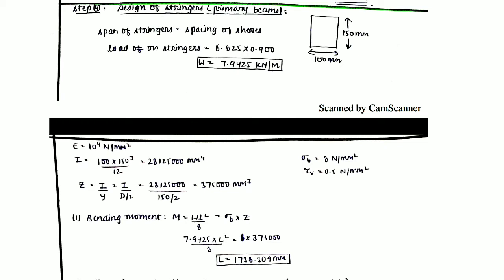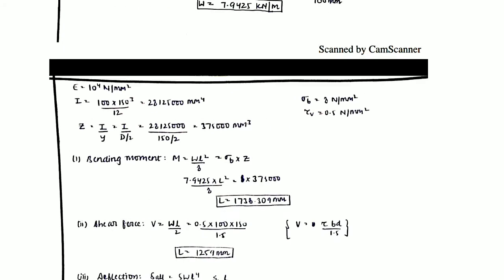When you can increase the moment of inertia with the same kind of material, then why do we go for the lower side? So the load on the stringers can be calculated in a similar fashion by multiplying the total load, that is 8.825, by 0.45 in one direction and 0.45 in another direction. So it is coming out to be 7.9425. So we can calculate the moment of inertia and the section modulus. Sigma b and tau v are directly given in the question.